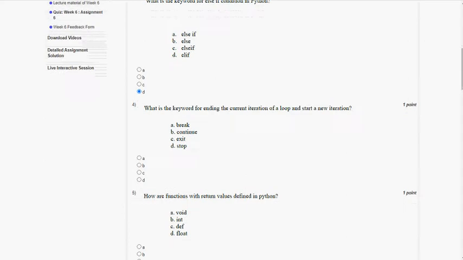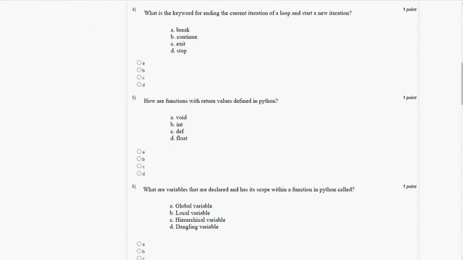Coming to the fourth question, what is the keyword for ending the current iteration of a loop and starting a new iteration? The answer for the fourth question is option B, continue. Actually we have to clarify what is break and what is continue.